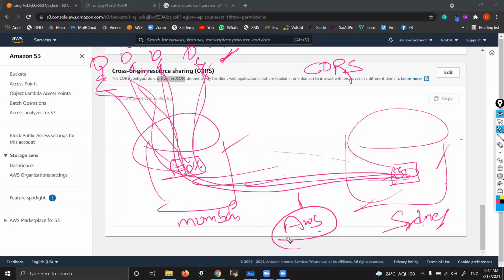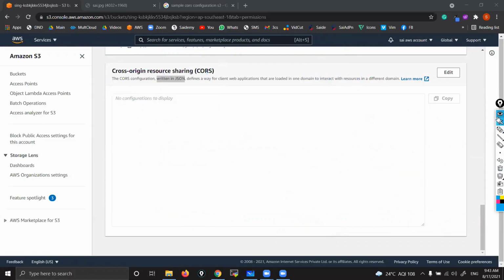But AWS has high-speed internet connections, bucket to bucket. It won't take much time. At the same time, they are not copying the content, they are accessing the data only. Routing the request from one bucket to another bucket, sharing the resources which are in different origins, that is cross-origin resource sharing. That is what CORS is.